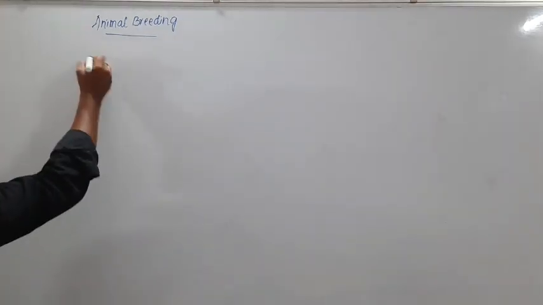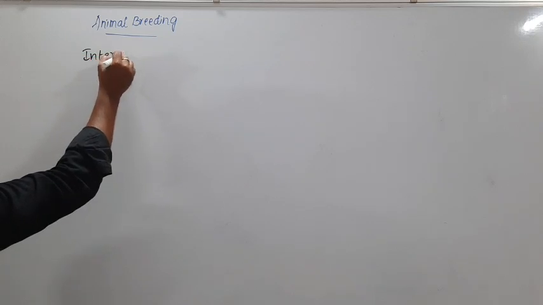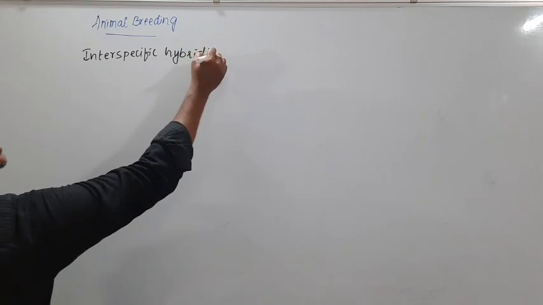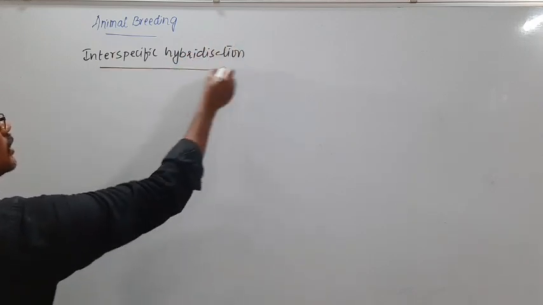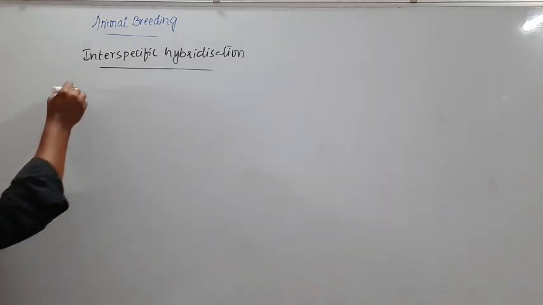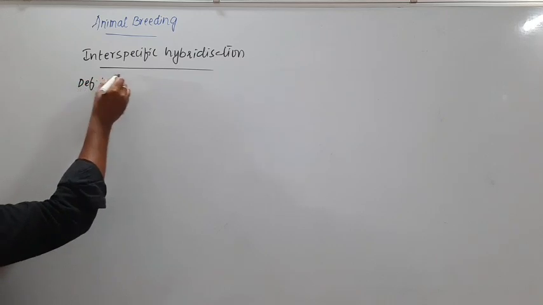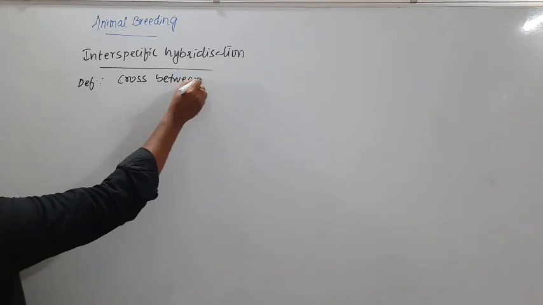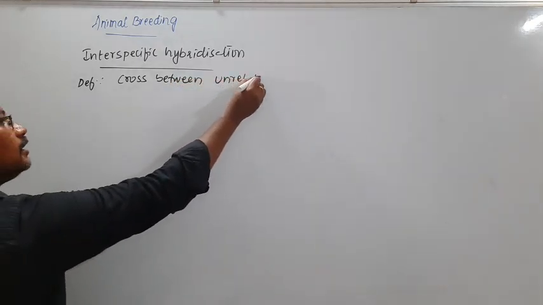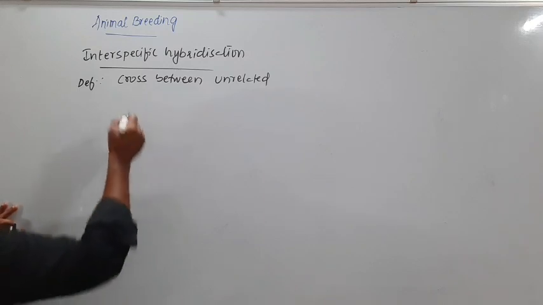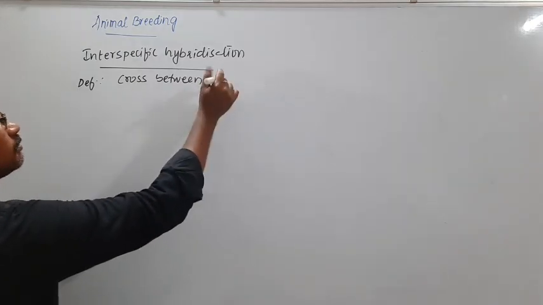The next one we shall see about interspecific hybridization. So here interspecific hybridization is a cross between different species.